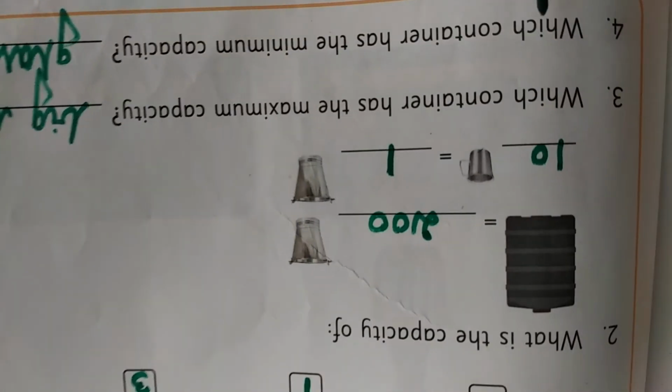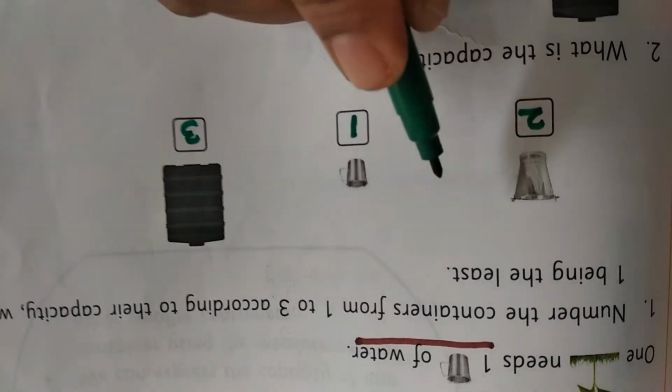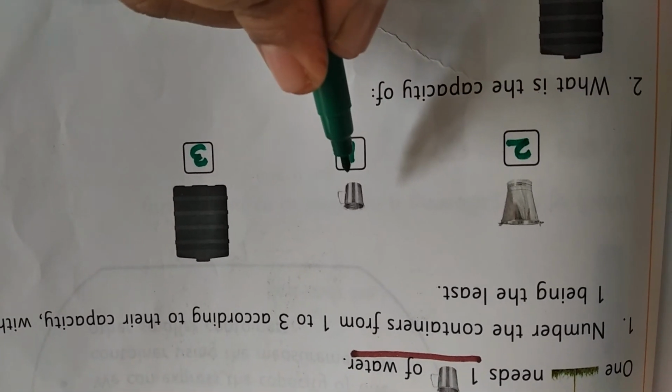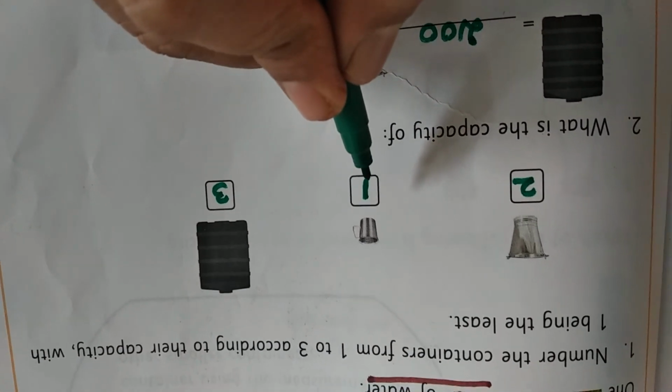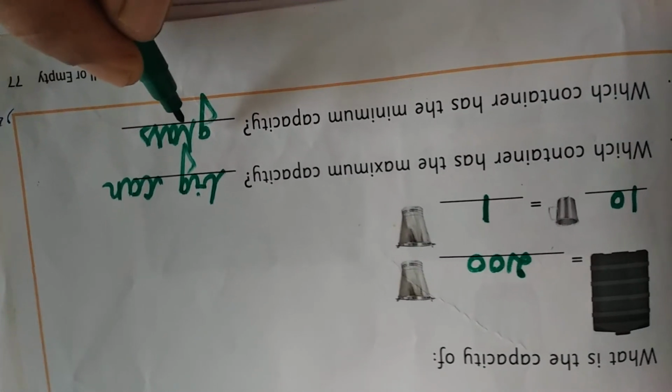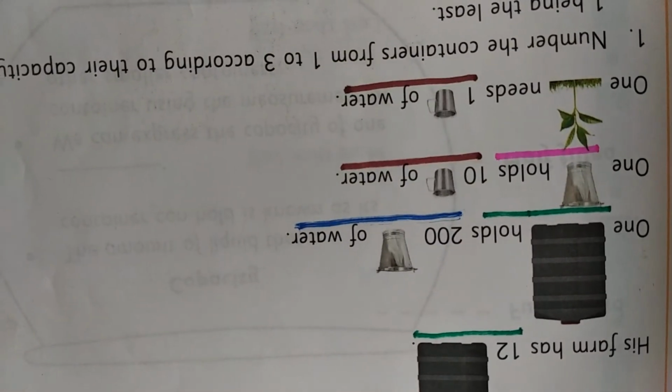And the second one is: which container has the minimum capacity? Which is the minimum, Kana, here? Minimum capacity? Glass. So that is the smallest one. So you want to write glass in this dash. Okay, Kana?